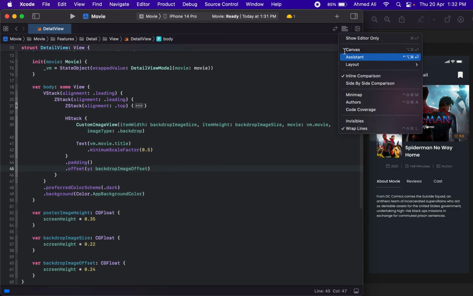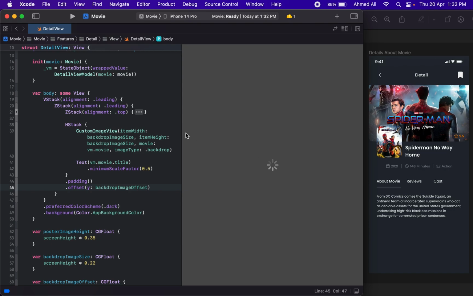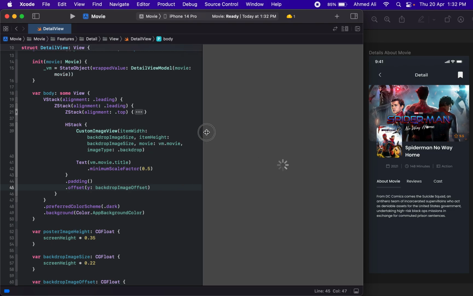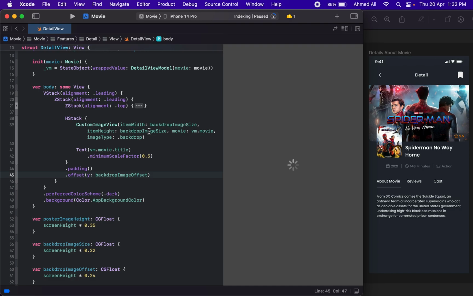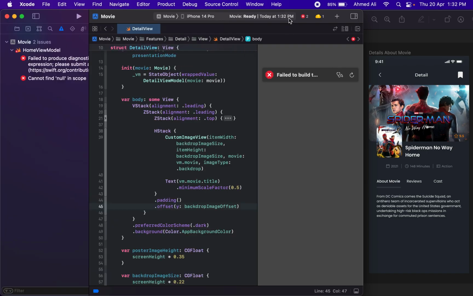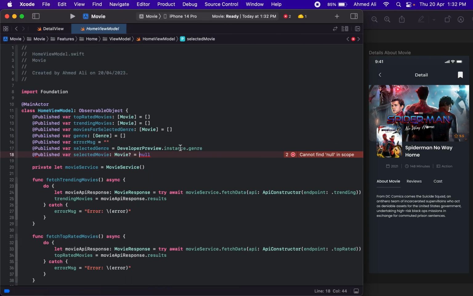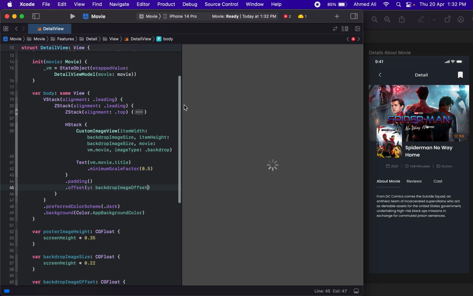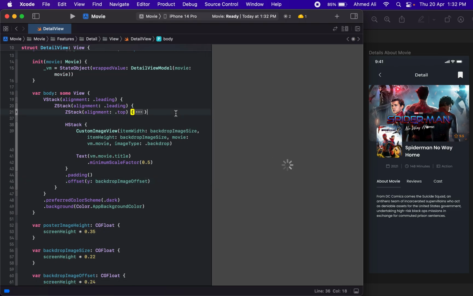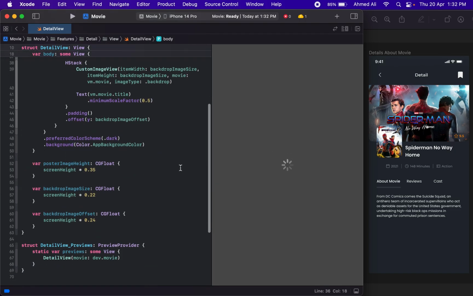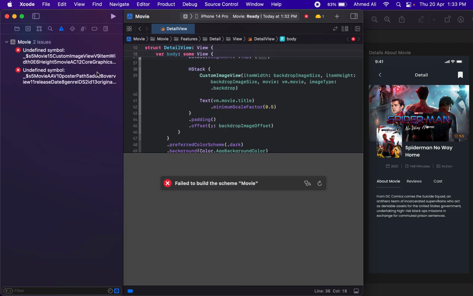Let's just see how it looks. We actually have this rating in here that we will get to, but let's just see what's the issue. Oh, sorry, I keep on putting null. It should be nil. Still some issues.